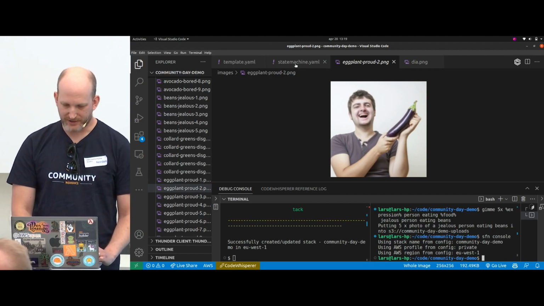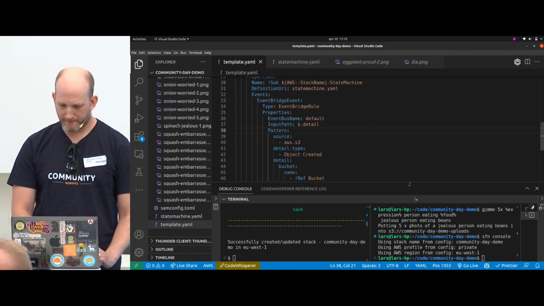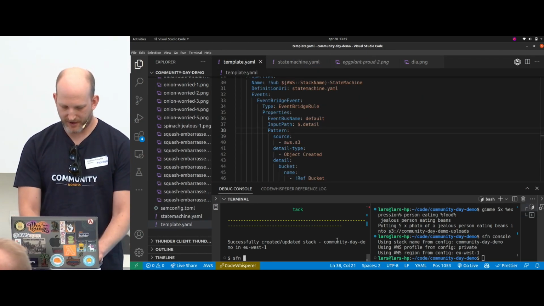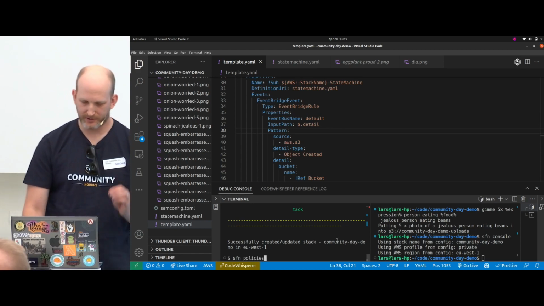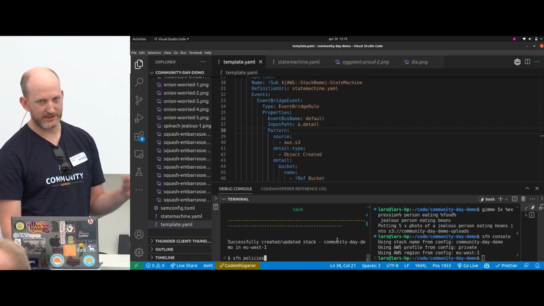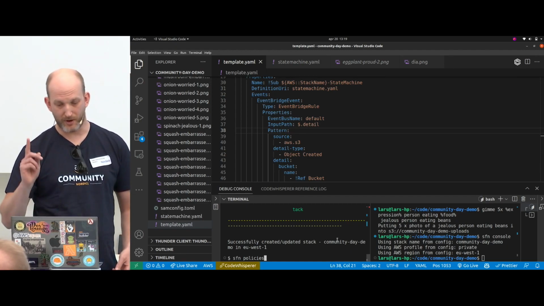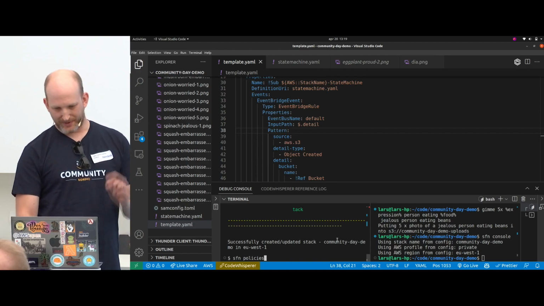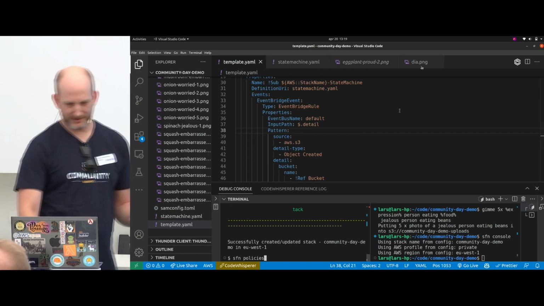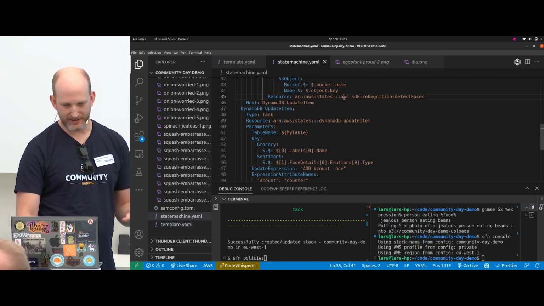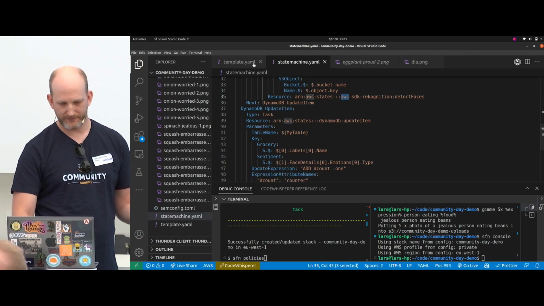So that takes us back to the SFN policies. What this does, it will look at your template file, find any state machines. If there's more than one, it will ask you which one you want to generate policies for. Now we only have one, so it would work it out. It will then parse the ASL, the state machine YAML, for SDK integrations and create the policy for us.